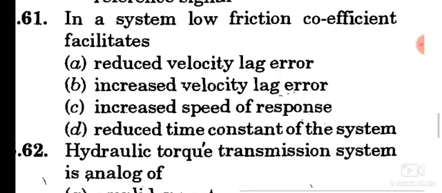Question number 61. In a system, low friction coefficient facilitates option A, reduced velocity lag error. Option A is the correct answer.